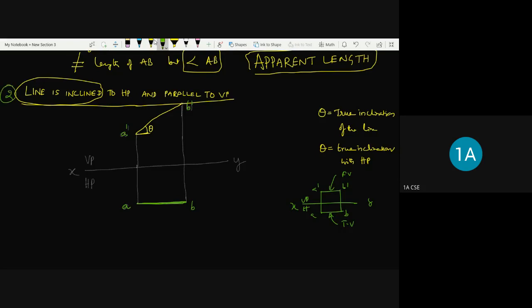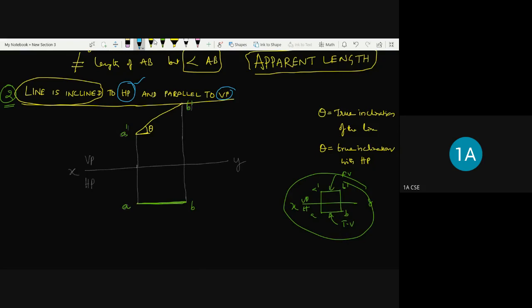I mean, the line can be placed in a different orientation in the first quadrant. So first one I kept as parallel to both the vertical plane and the horizontal plane. Then I have got this kind of projection. Now, as second position of the line, I have kept that the line is inclined to the horizontal plane, but parallel to the vertical plane.